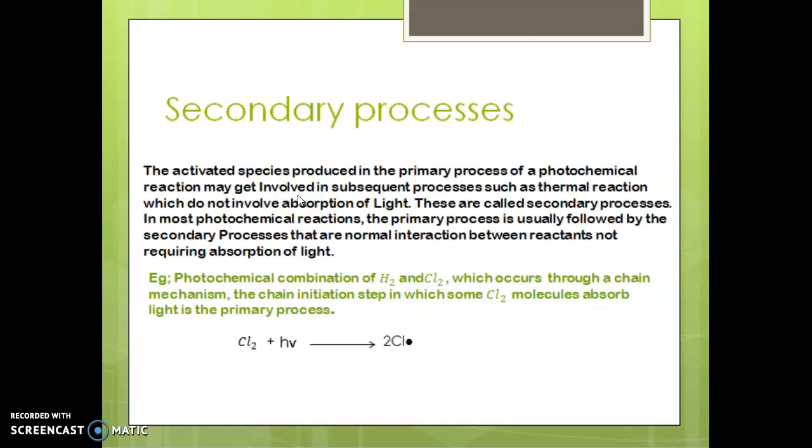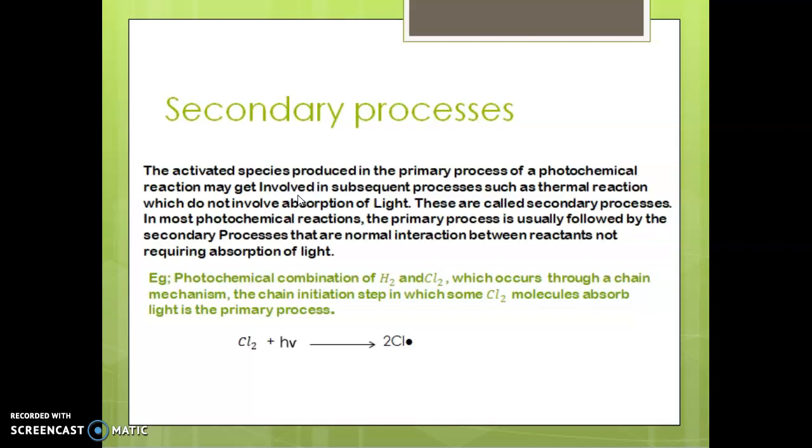That is, the secondary process is the second step in a photochemical reaction. This step does not involve the absorption of light. Then I am asking one question: how does this reaction get activated? Or how is the reaction initiated?